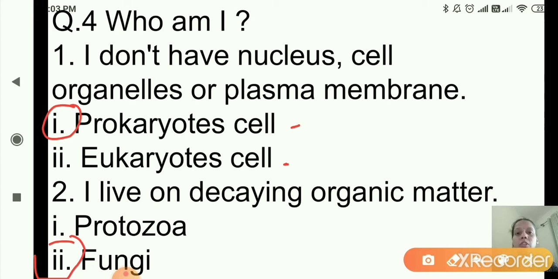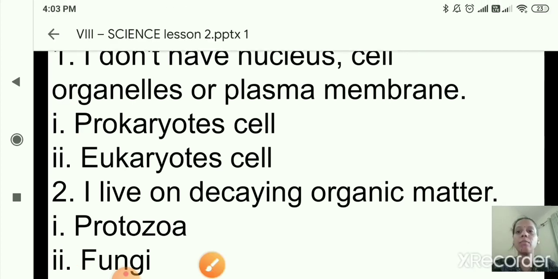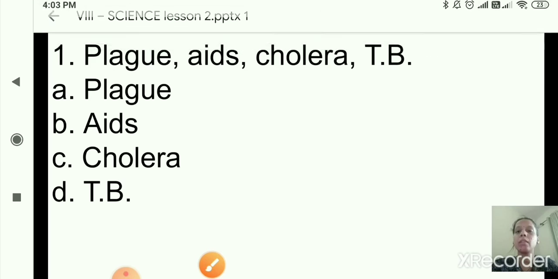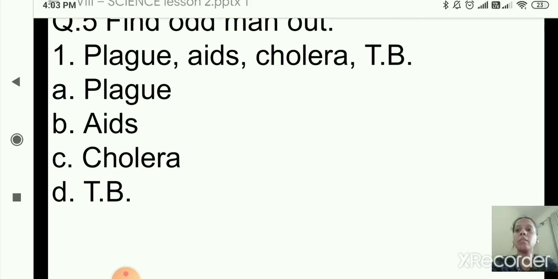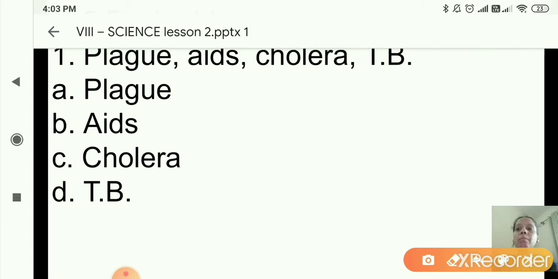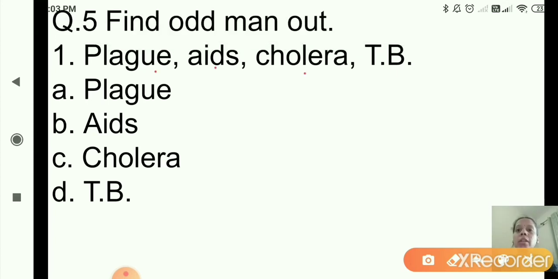Now the next question is, that is question number 5. Yes, this is question number 5. Find odd man out. Okay, so odd man out also. Again the same here. See the names are given: plague, AIDS, cholera and TB. Now which is the odd man out from here?